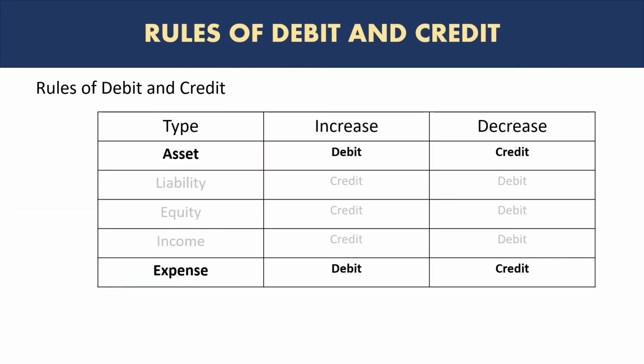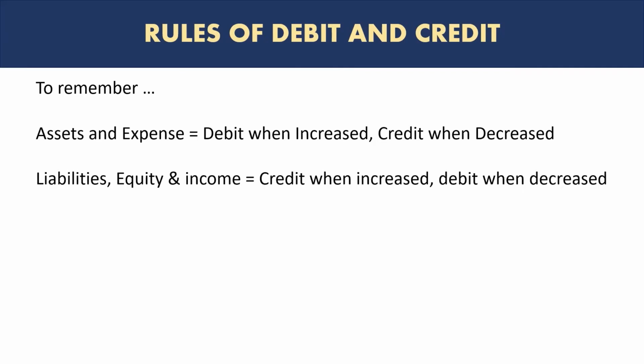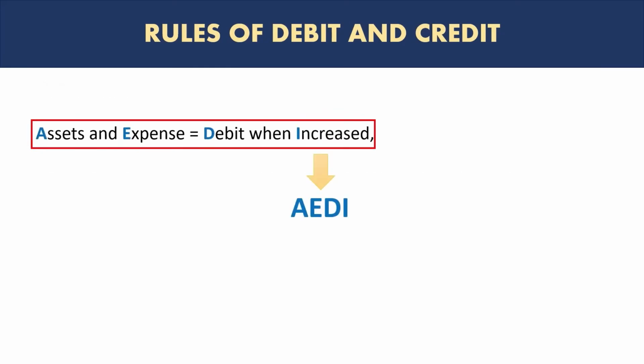As we noted, assets and expenses follow the similar principle of debit when increased, credit when decreased. Liability, equity, and income, credit when increased, debit when decreased. If you wanted to make it easy to remember, you would think about only assets and expenses, debit when increased, and everything else is opposite, right? So if I focus on this alone, assets and expenses, debit when increased, I can make an abbreviation of AEDI. Now, AEDI is a little hard to remember because it doesn't make any word.